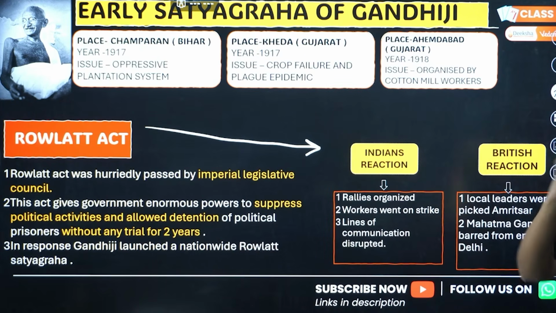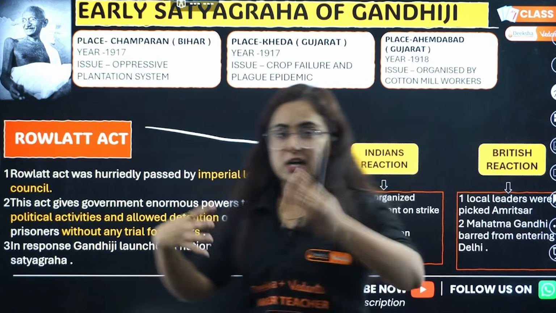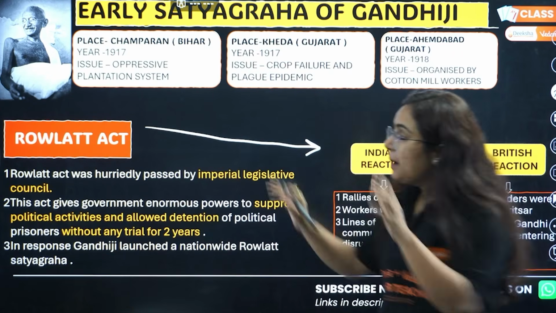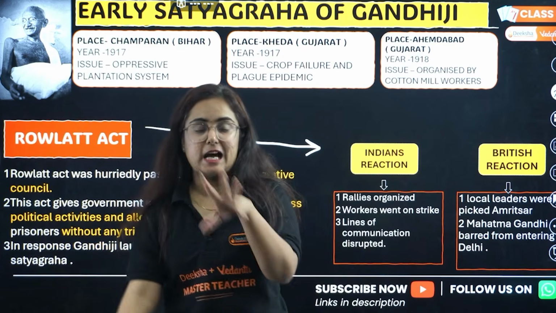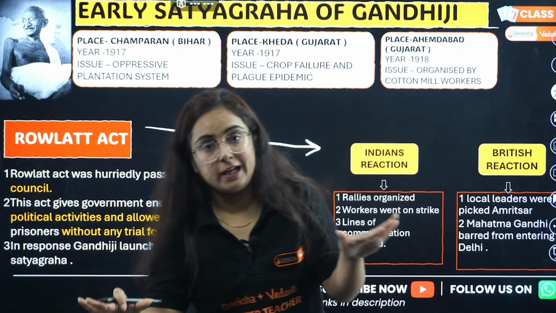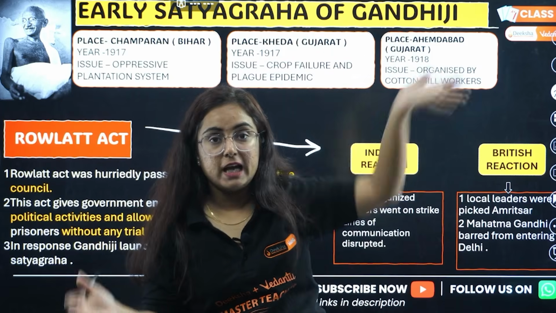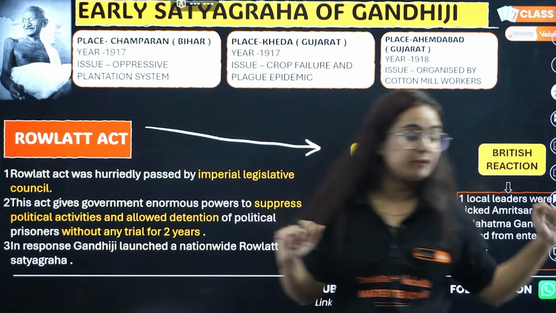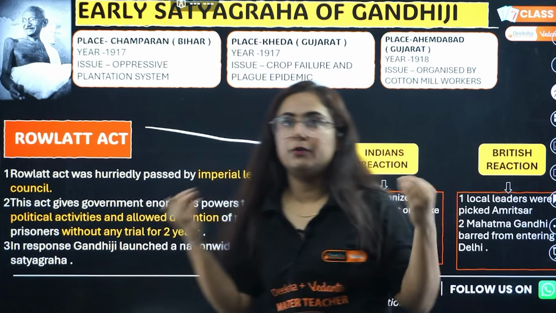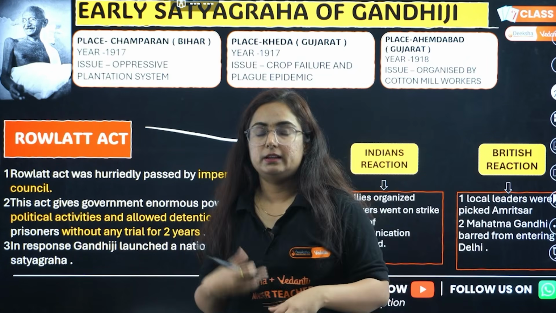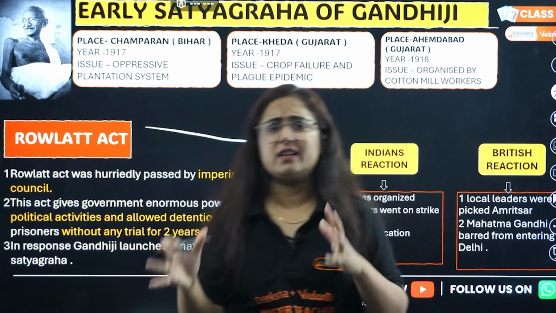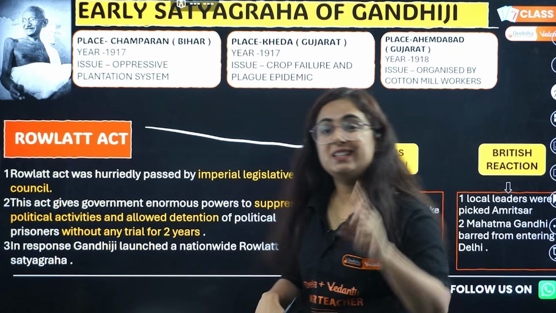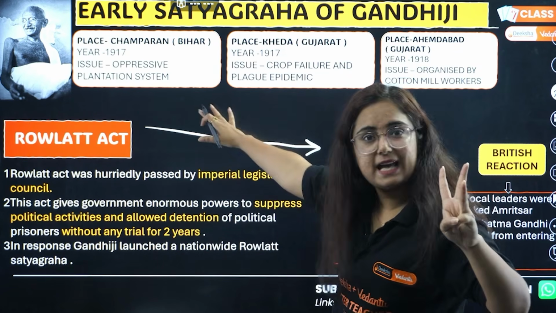Chapter number 2, that is nationalism in India. See, the chapter starts with how among the people of India the feeling of nationalism rose, etc., etc. Before this period of 1915 in nationalism, we studied everything in previous classes. Okay, here the chapter starts with the entry of Gandhiji in India. Where was he? So he was in South Africa. January 1915, first time he came back to India, and then he was advised to take rest and analyze the situation of India for 1 year.